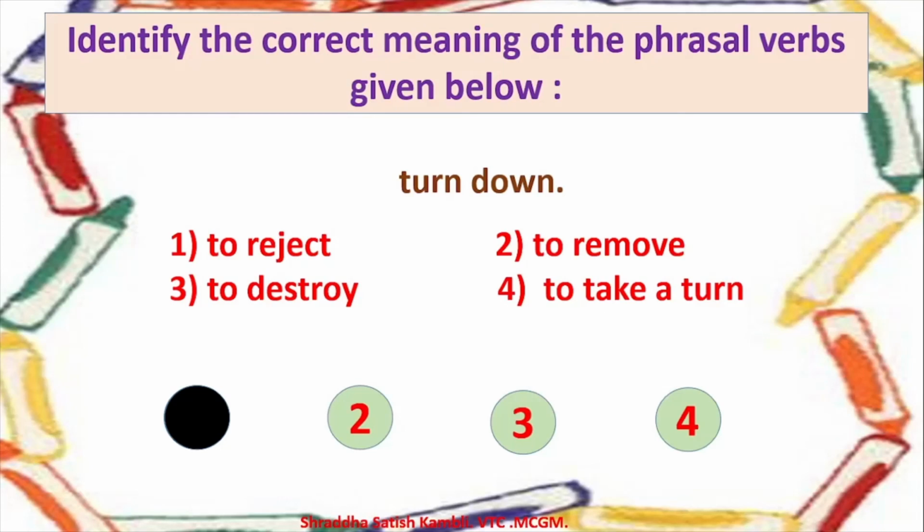Alright children, so this was the video about lesson 5 from part 1 vocabulary, that is phrases, in which we talked about phrasal verbs and noun phrases. We also talked about adjective phrases and adverb phrases also. Okay, so hope you understood the video and hope you understood the meaning of the concepts that we discussed today. Now let me tell you what your tasks after watching the video are.